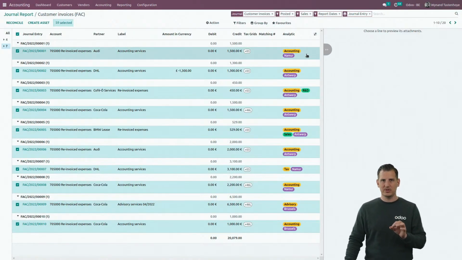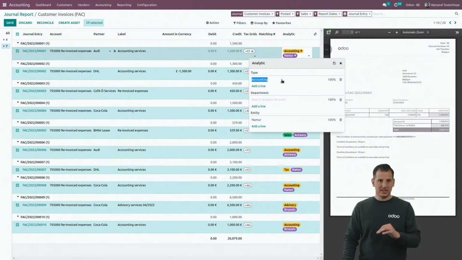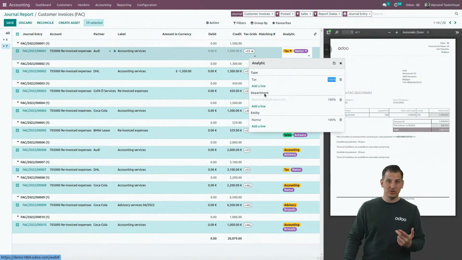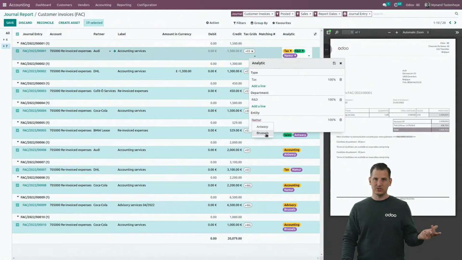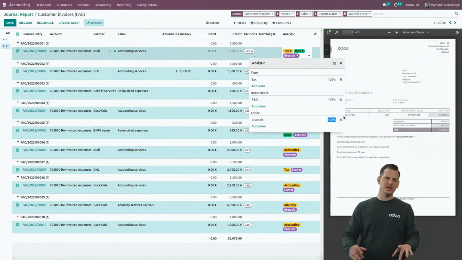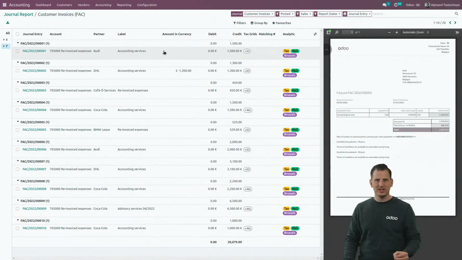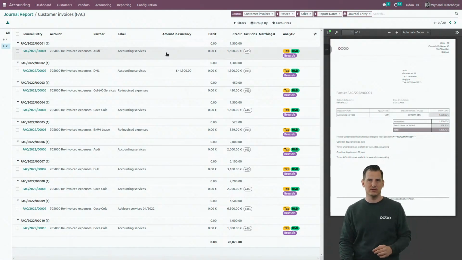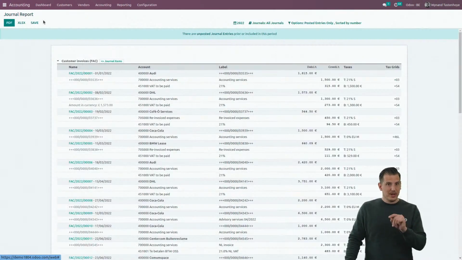But my preferred is definitely the analytic accounting, because just by clicking over here, I can, for all of them, change the analytic distribution. Let's say that it was not for accounting, but for tax. It was not for the accounting finance, but for R&D. And the entity was not Antwerp, but Brussels. And you can even apply distribution in percentages. But just by selecting them and by clicking next to it, Odoo will in one click update all the analytic transactions behind all the accounting entries. So it's super powerful if you made mistakes. So that's it. Let's go back to the journal report.